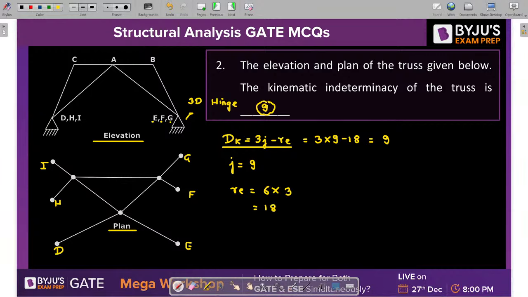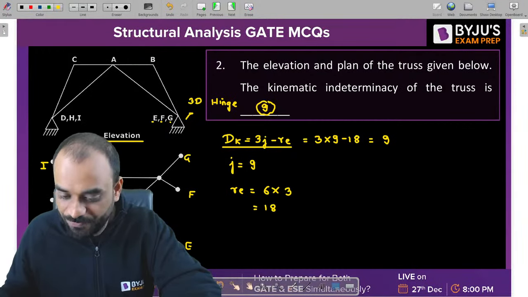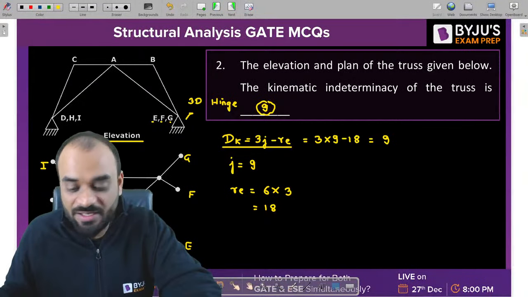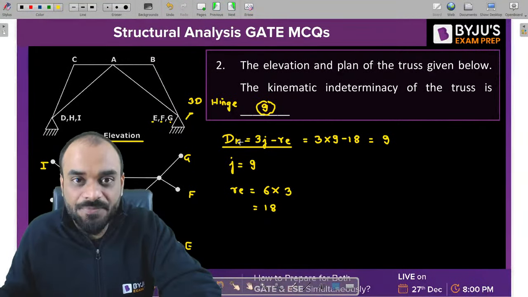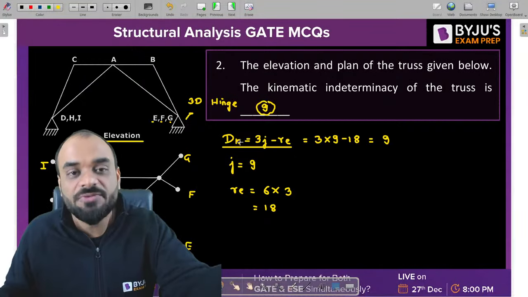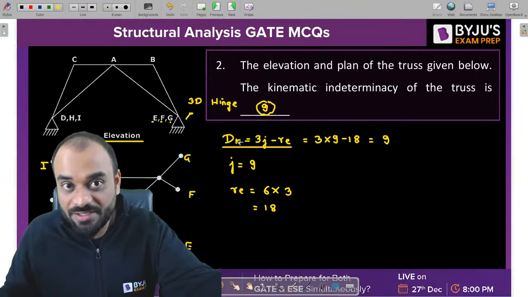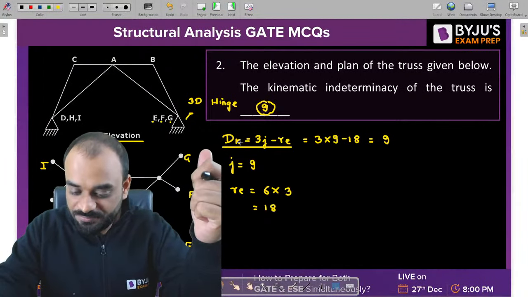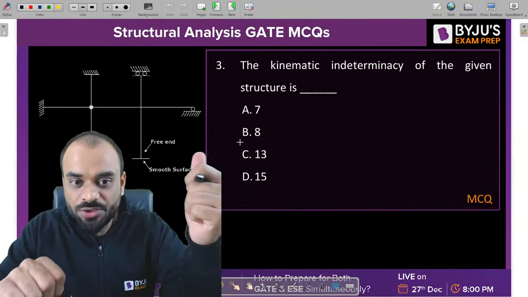All of you, tell me guys. The value of dk is not 21. It is basically 9. Getting the point? Crystal clear to all of you guys how to solve such type of question, because it is a different kind of question in which we have the plan as well as the elevation of the structure. That's why. Okay. Clear? Let's move to the next question.